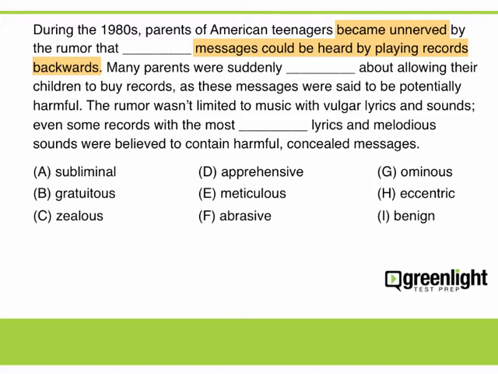The second sentence describes the messages as potentially harmful, so we might be inclined to predict a word like harmful for the first blank, but this in fact creates an illogical passage. The resulting passage would begin by saying that harmful messages could be heard on records, and the second sentence would then go on to state that these messages were said to be potentially harmful. It makes no sense to first claim that the messages are harmful and then suggest that the messages were said to be potentially harmful. Given this, the word harmful is not a good prediction.